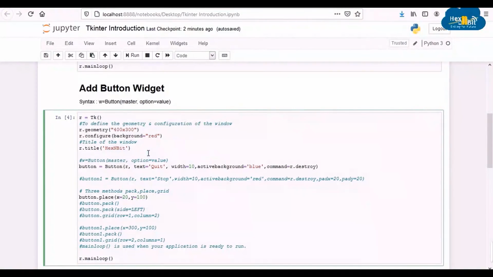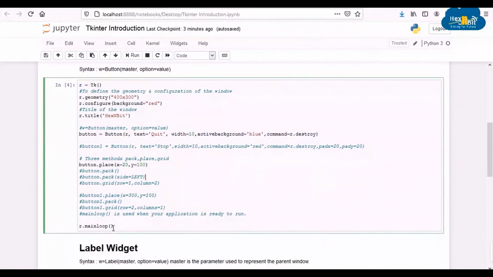Now we are adding the button using this statement. Here R is the frame on which we are adding the button. The text which we want to display on the button is Quit. The background when we click on the button will be blue and is called active background. The parameter command is set to r.destroy so that the GUI exits when we click the button. We are manually placing the button at the location 20, 100, but there are other options as well, which we have commented for now. You may uncomment and try this when you download this notebook.